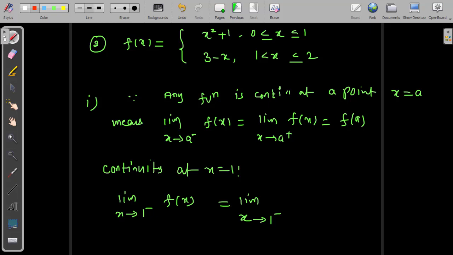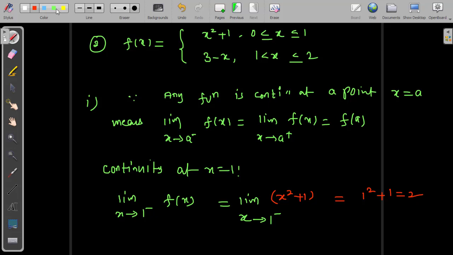So here there are two functions. This is the x more than 1 area, and this is the x less than 1 area. So we need to check the 1 minus area, which means this one. This comes under 1 minus area, and this comes under 1 plus area. Accordingly you can choose the functions. So I will select for 1 minus x square plus 1. Now just plug in x equal to 1. As per the rule of limit property, you will get 1 square plus 1 equal to 2.